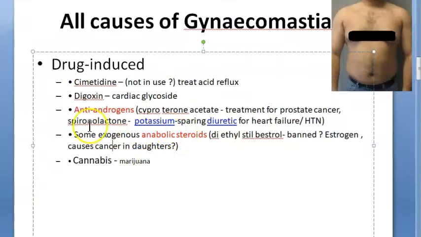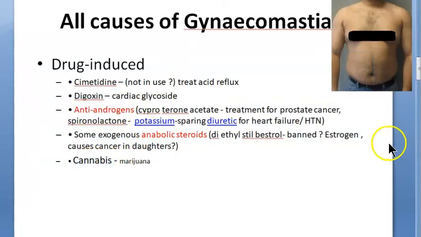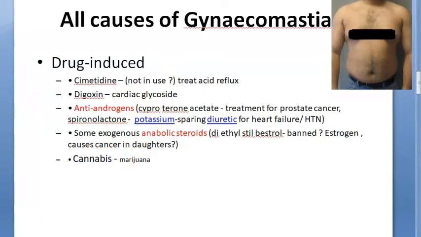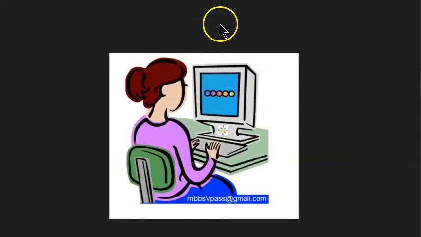When I took some estrogen medication like diethylstilbestrol, which is not available, but at least you took some type of estrogen. Okay, I understood these two. Then what about the other things? Digoxin, yes, some cardiac glycoside, and some cannabis, some drugs the person is using. Okay, good. So now we are done with drug-induced gynecomastia. We're going to go on.